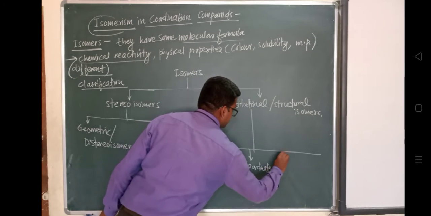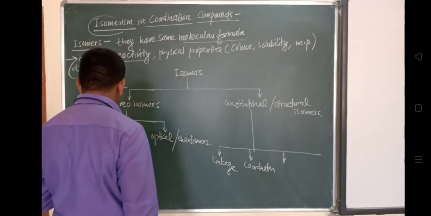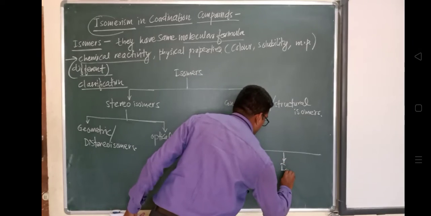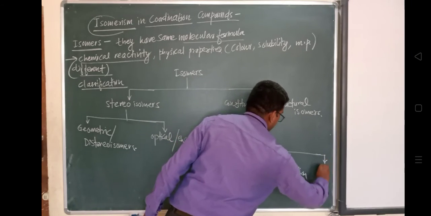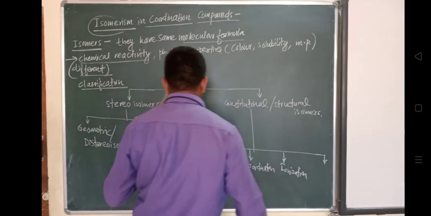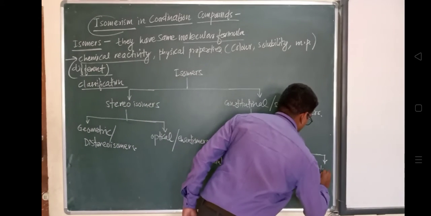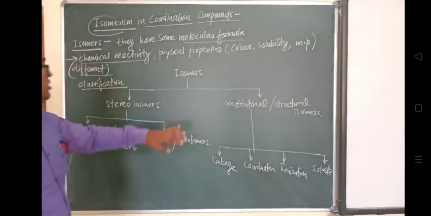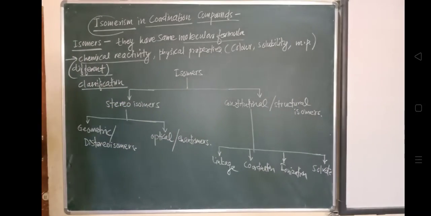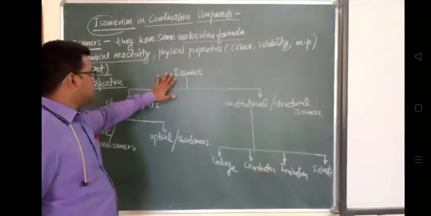Next is ionization isomer. And the last category is solvate isomer. In this way, this is the classification.